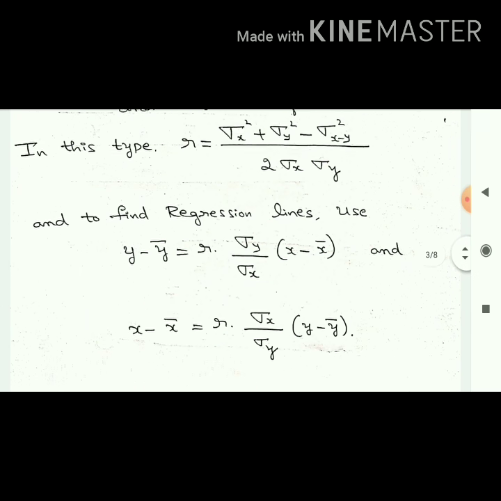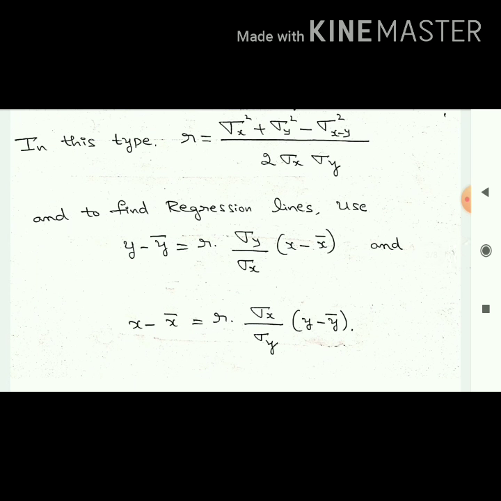For that we have to use these 2: y minus y bar equal to r into sigma y by sigma x into (x minus x bar), and x minus x bar equal to r into sigma x by sigma y into (y minus y bar). So this is the first type. Please note this down. So type 1: first they will ask the coefficient of correlation, then the lines of regression. So these are the three formulas.